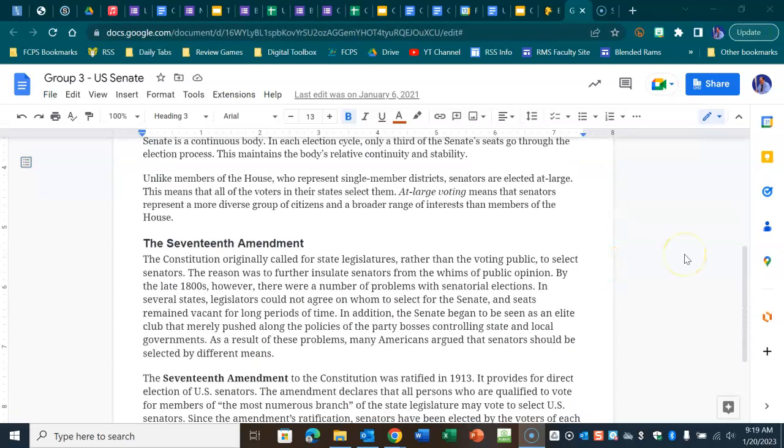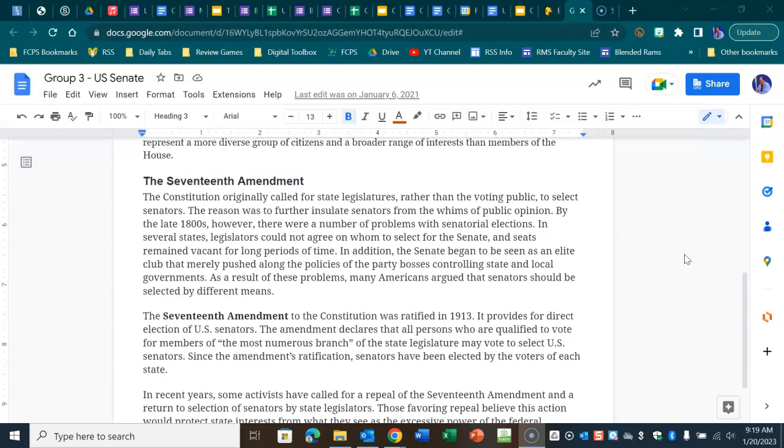Unlike members of the House, who represent single-member districts, senators are elected at large. This means that all of the voters in their state select them. At-large voting means that senators represent a more diverse group of citizens and a broader range of interests than members of the House. The 17th Amendment.